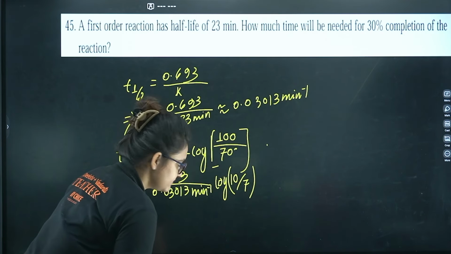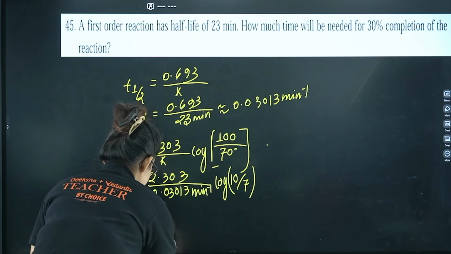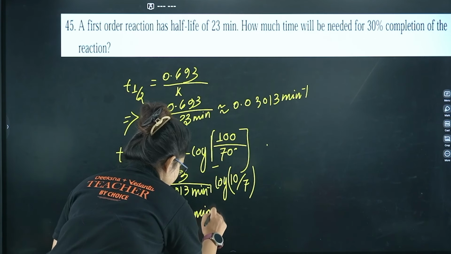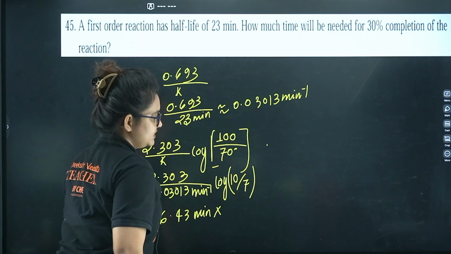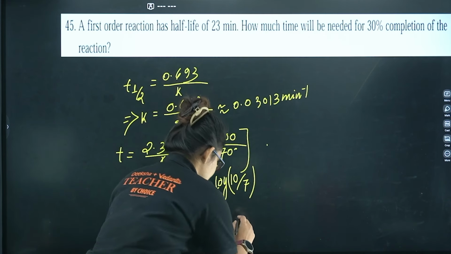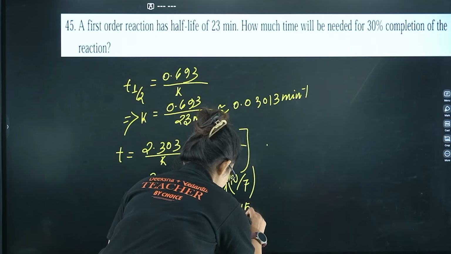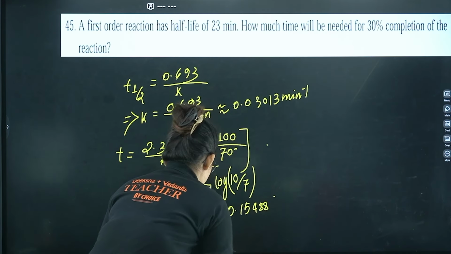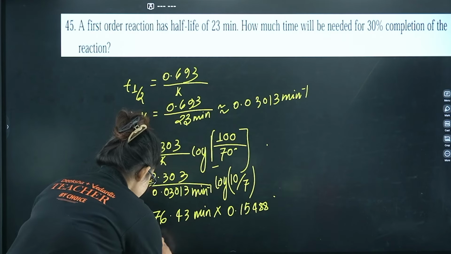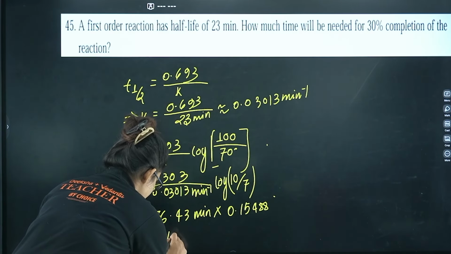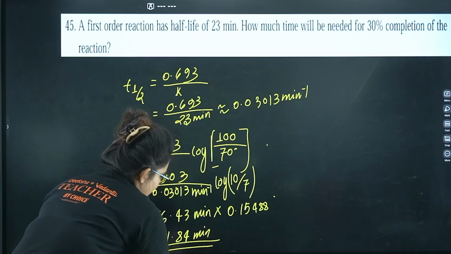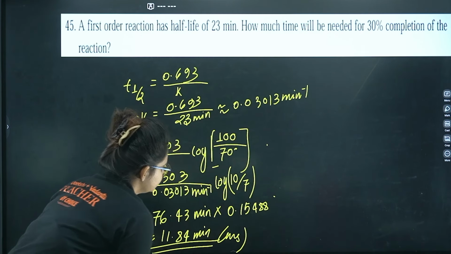If you calculate this, you will get something like 76.43 minute into this particular portion. The way I told you, log 10 minus log 7, if you proceed, you will get something like 0.15488. And if you calculate ultimately, your answer will come as almost equal to 11.84 minute. That's going to be your answer.